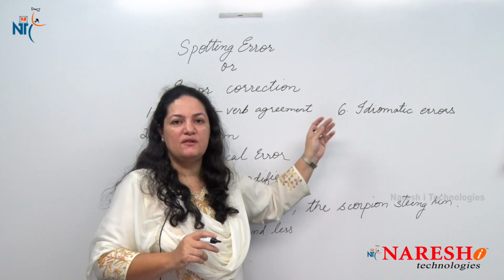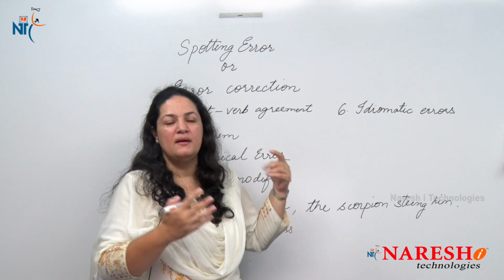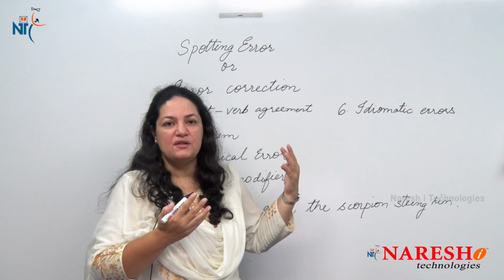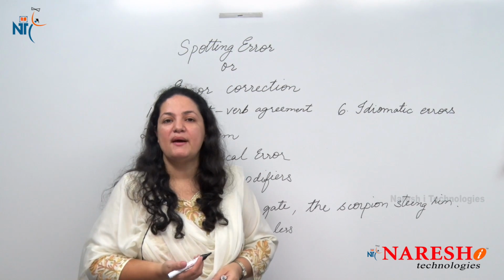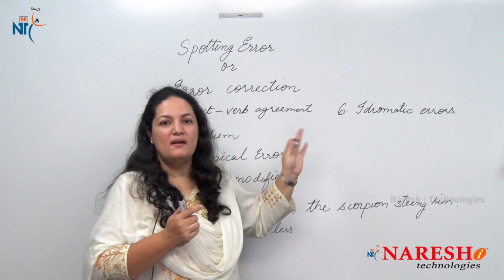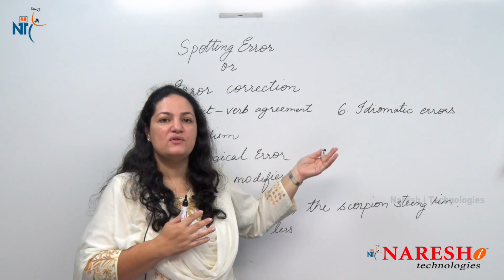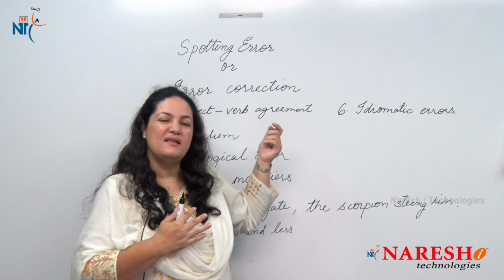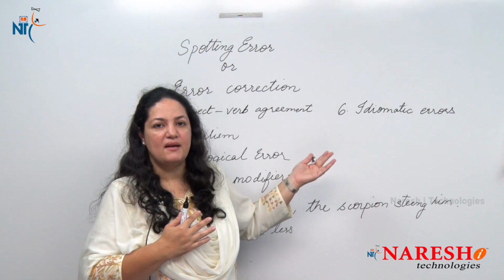when we talk about grammatical errors, we know there's something wrong with the sentence formation, or one of the parts of speech is not used correctly or in the right order. But what do you mean by idiomatic errors? Idiomatic errors are those errors where the sentence is correct, but you use the preposition wrongly, or there is no use of preposition and you use the preposition there. So that is called an idiomatic error.